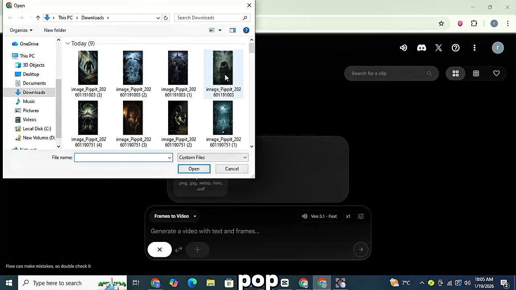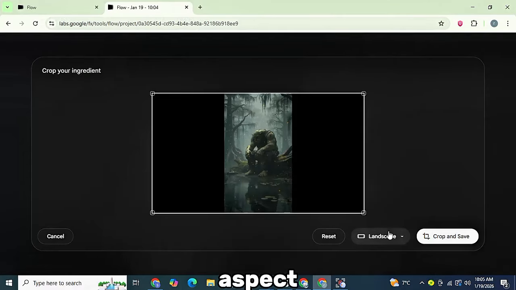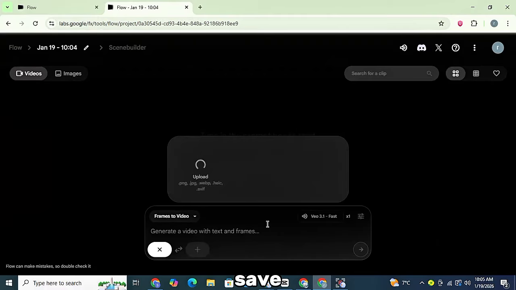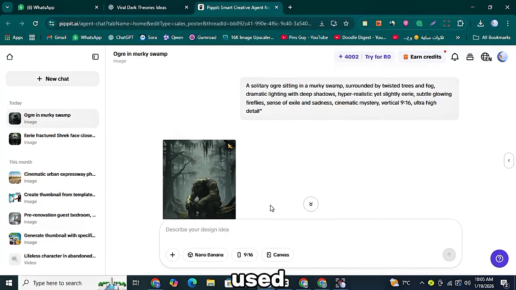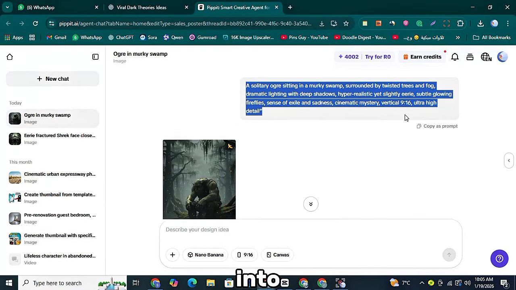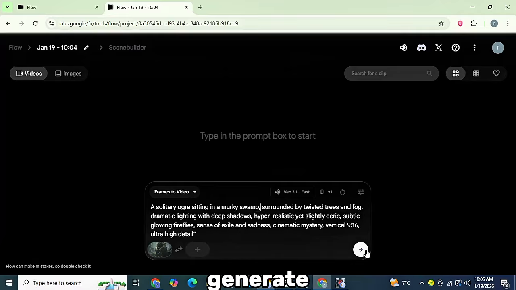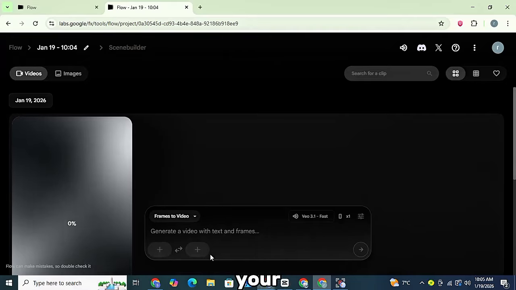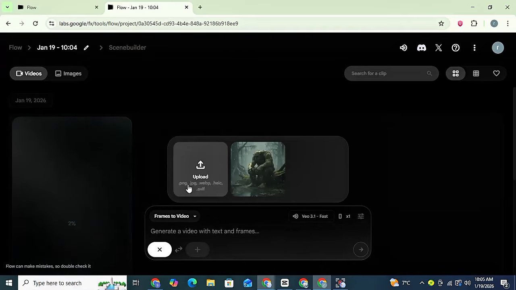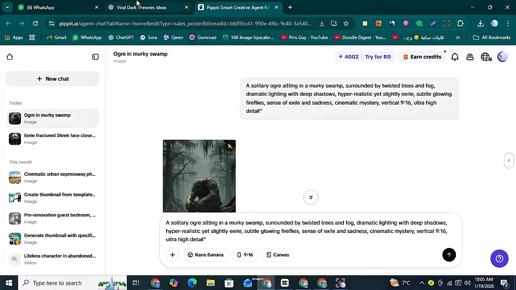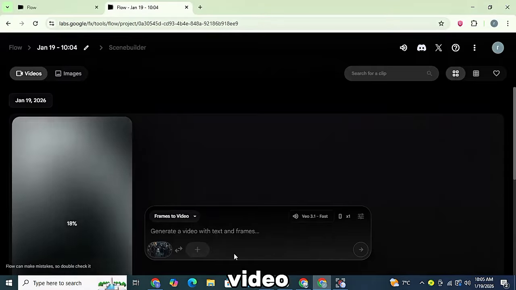After uploading, a pop-up will appear where you need to select the aspect ratio, choose Portrait, and then click Crop and Save. Once the image is uploaded, paste the same prompt code you used to generate the image from ChatGPT into the box. Finally, click the Generate button, and Flow will start converting your image into a video. Repeat this process for all your images to create your complete video sequence.